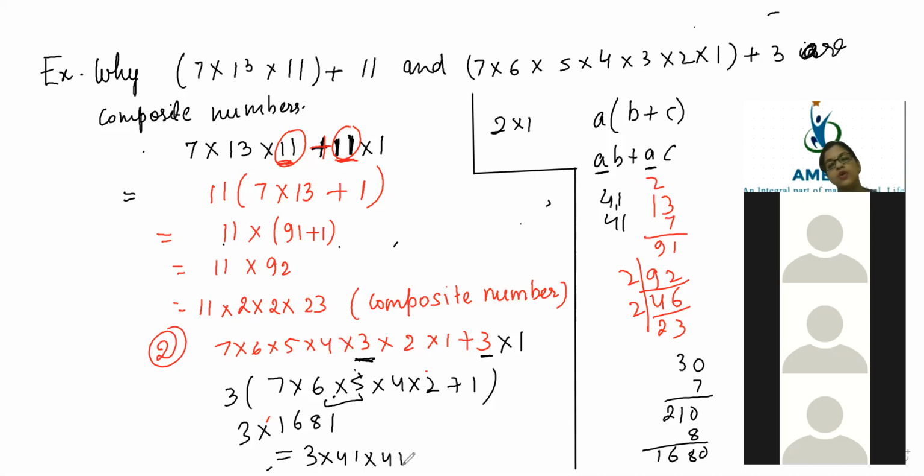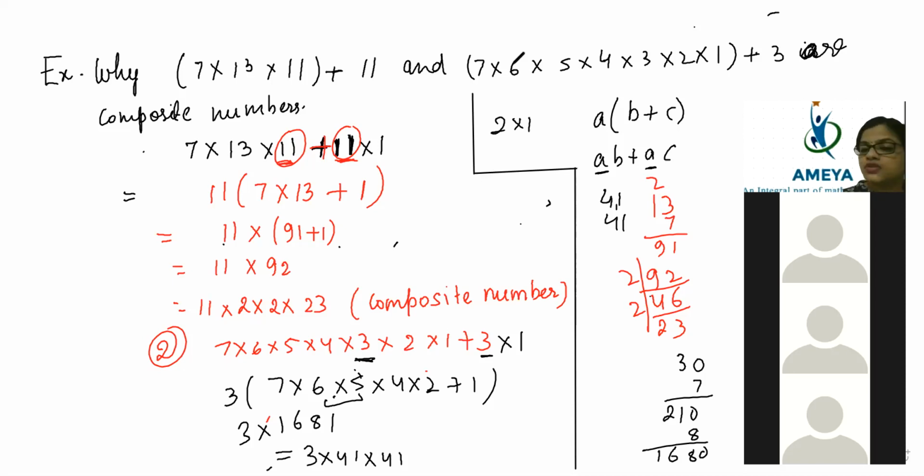So here also more than 2 prime factors are there. Here also more than 2 prime factors are there. More than 2 prime factors are present in both, so that's why both are composite numbers. I repeat, more than 2 prime factors are present in both, that's why they are exactly composite numbers. So that statement I believe you will be able to write. Fine.